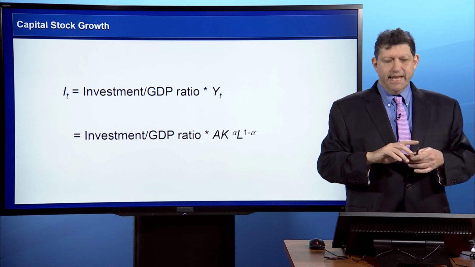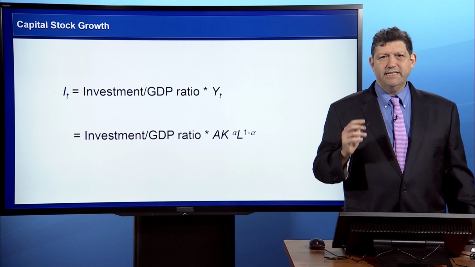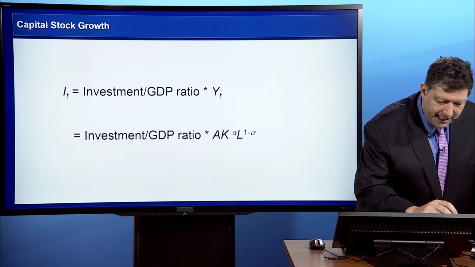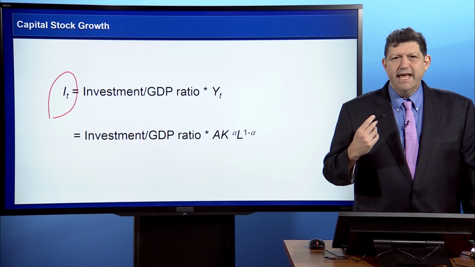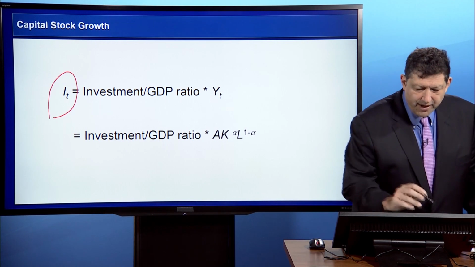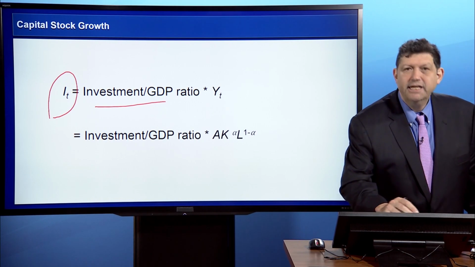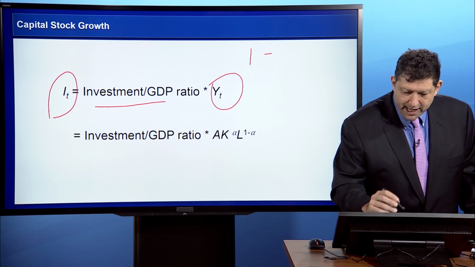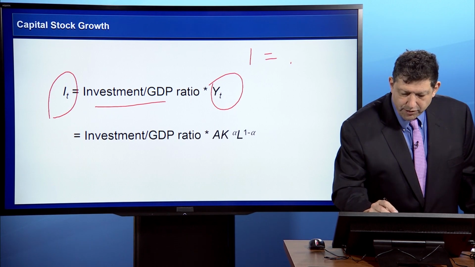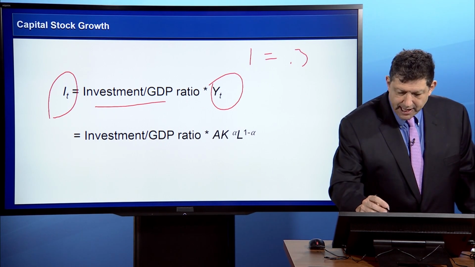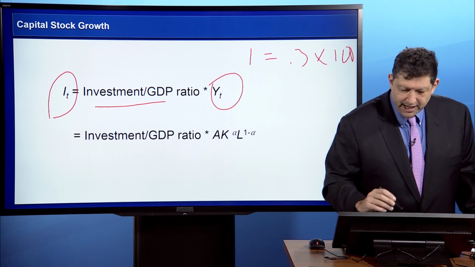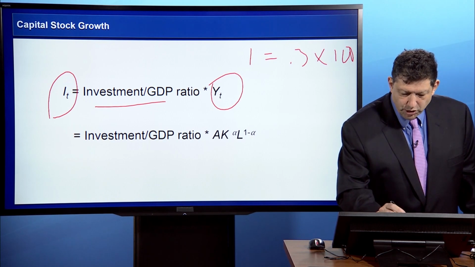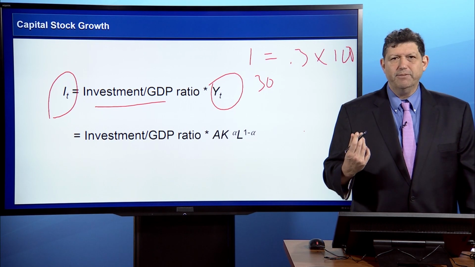Now, it is, I think, fairly easy to see that the flow of investment, if we're measuring it in, let's say, dollars or dinars, is equal to the ratio of investment to GDP times GDP itself. So, for example, if the investment ratio is equal to 30%, 0.3, and GDP is equal to 100, then the flow of investment in dollars or dinars should be equal to 30. And that should be simple enough.